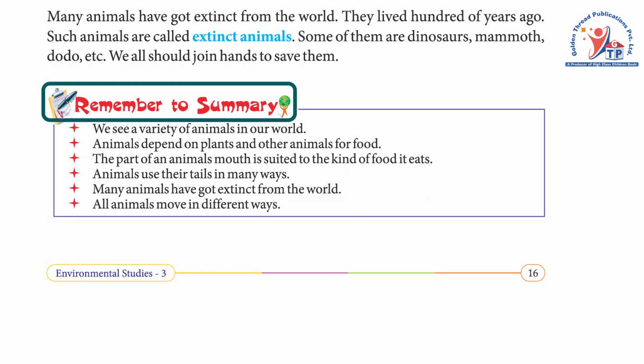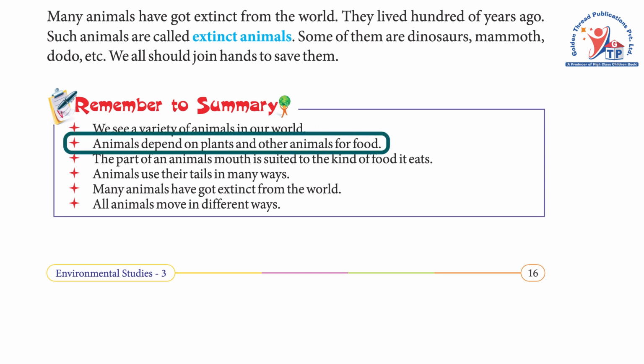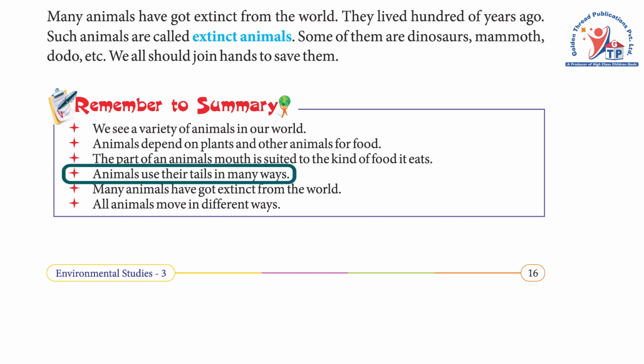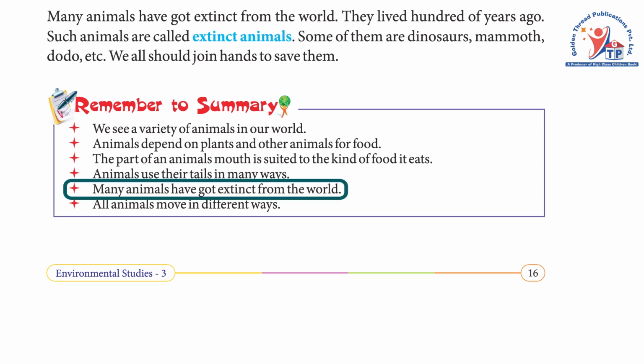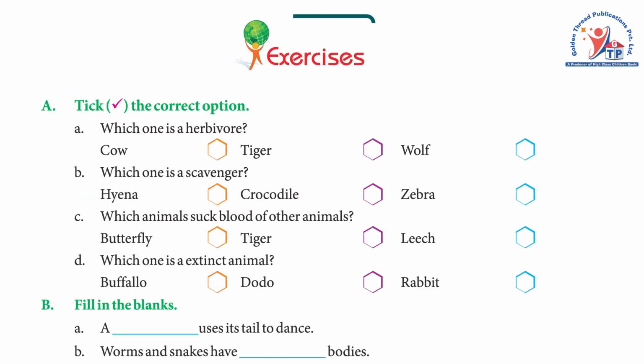Remember the summary. We see a variety of animals in our world. Animals depend on plants and other animals for food. The part of an animal's mouth is suited to the kind of food it eats. Animals use their tails in many ways. Many animals have got extinct from the world. All animals move in different ways.